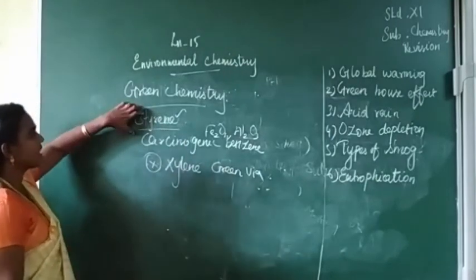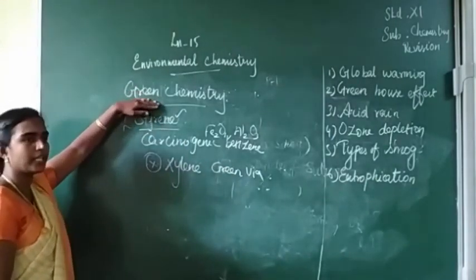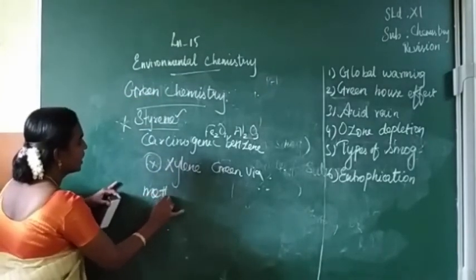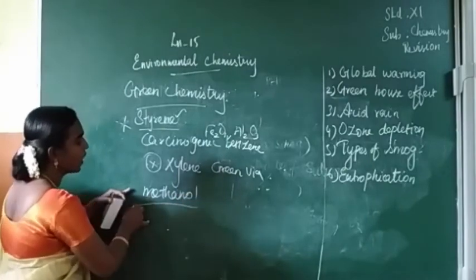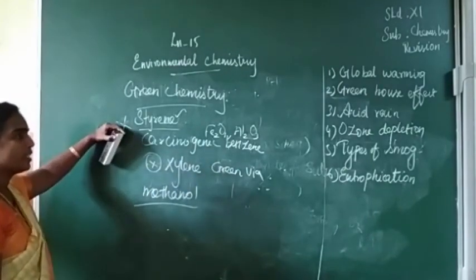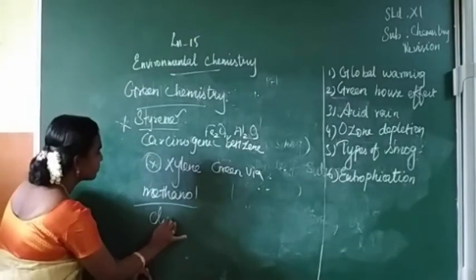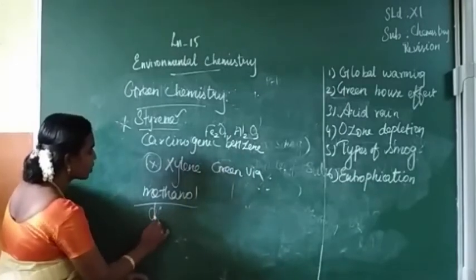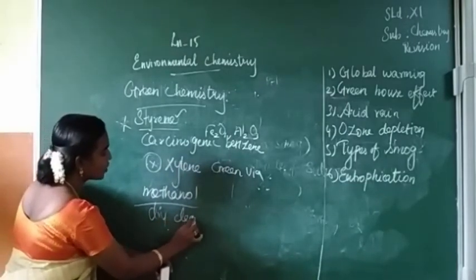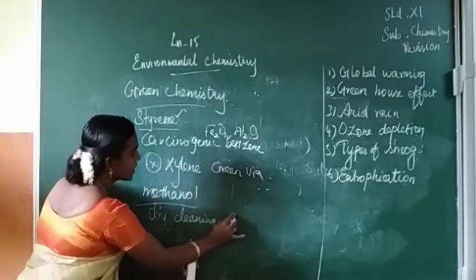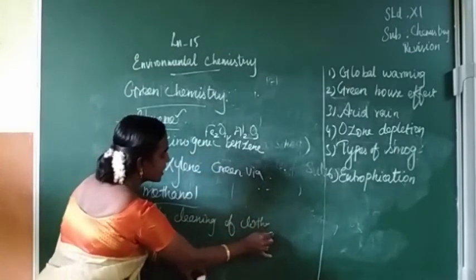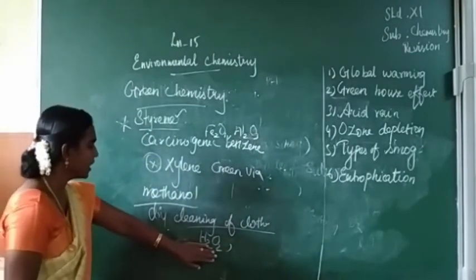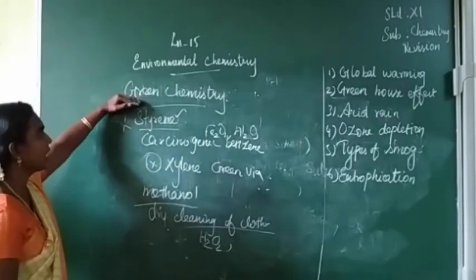Okay. So next, the same way, consider the green method for methanol, which is used as a fuel. And for dry washing of clothes, dry cleaning of clothes also, nowadays H2O2, hydrogen peroxide, can be used. So these are the methods which are used under green chemistry.